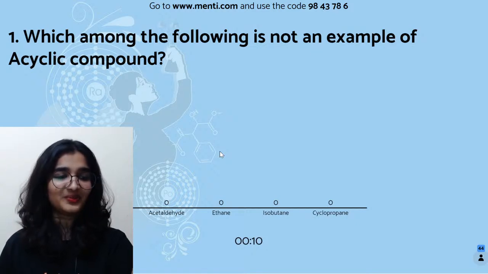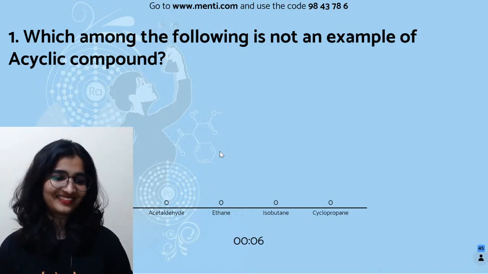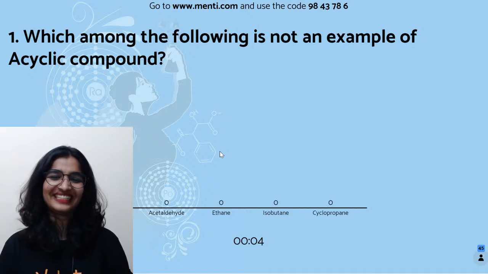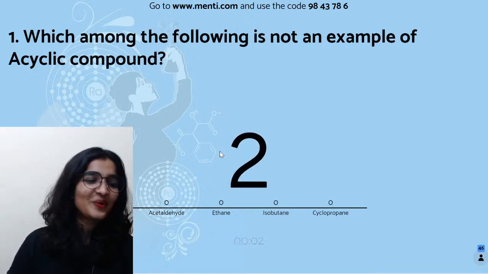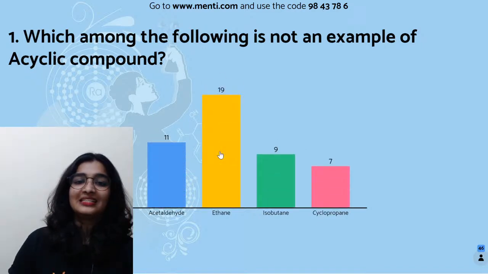Wrong. You got confused. That's okay. You want me to confuse you? Three, two, one, and time up.